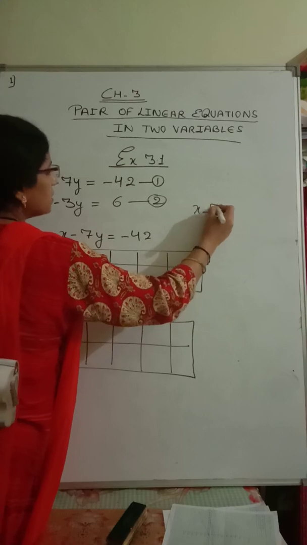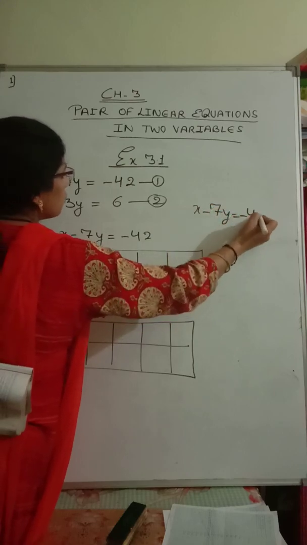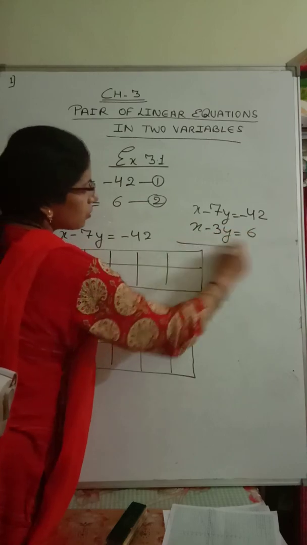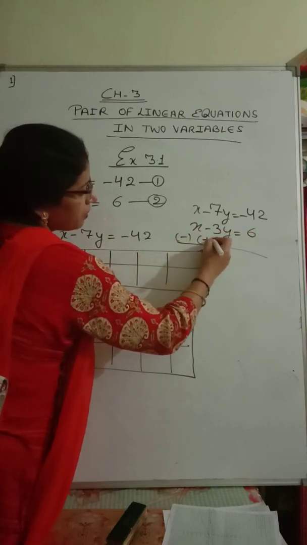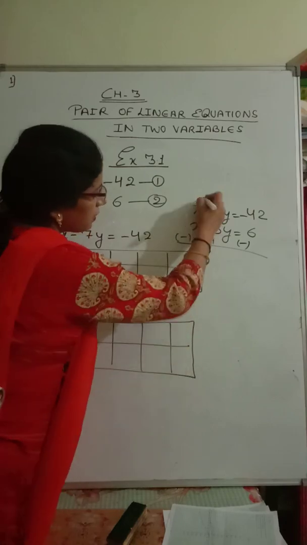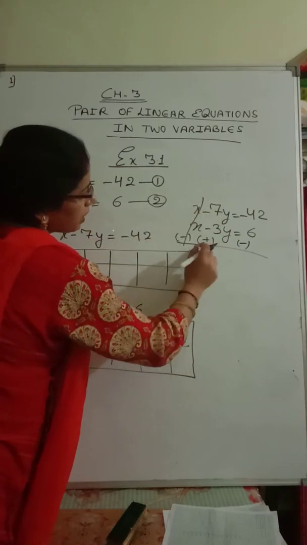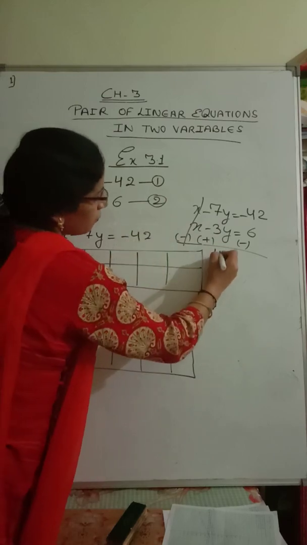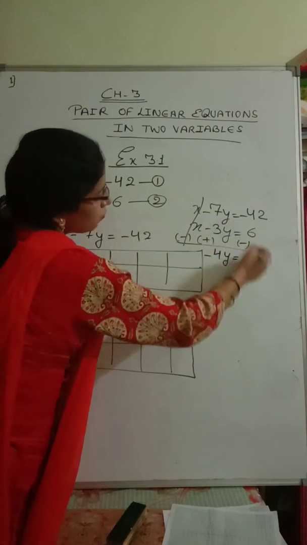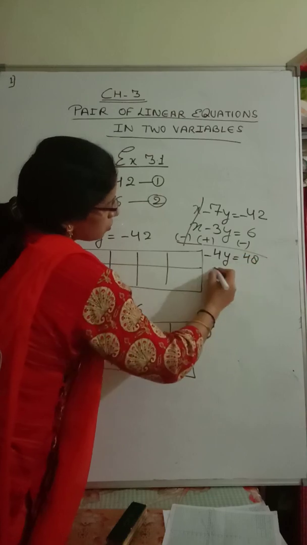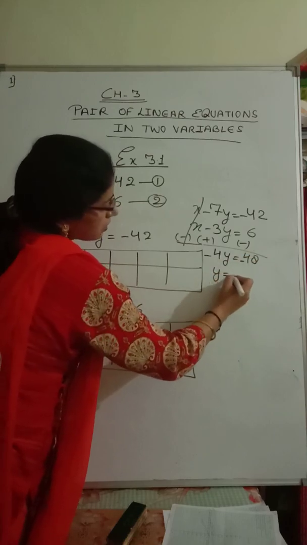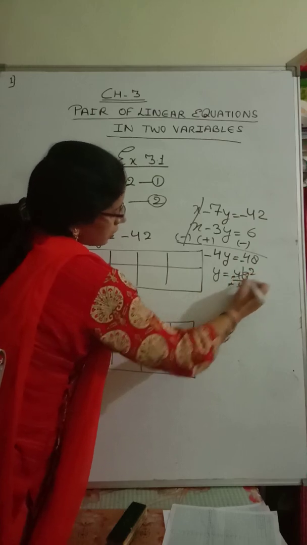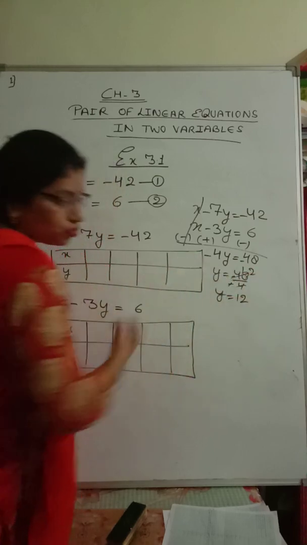So x minus 7y equals minus 42, and below we write x minus 3y equals 6. Let us solve this. Subtracting the equations, the x terms will cancel out. So minus 7 minus 3 gives minus 4y equals plus 48, minus 48 will come, so y is equal to minus 48 upon minus 4. Four 4s are 4, four 12s are 48. So the value of y will be 12.